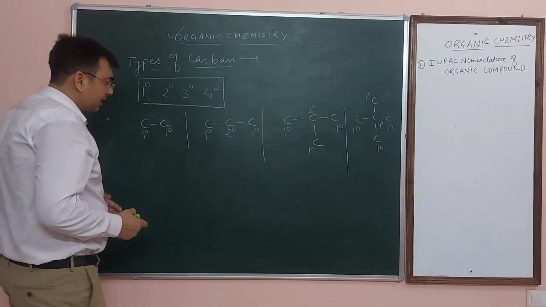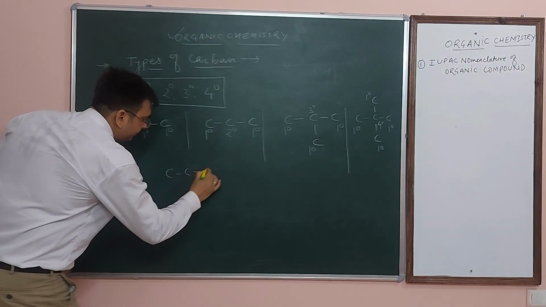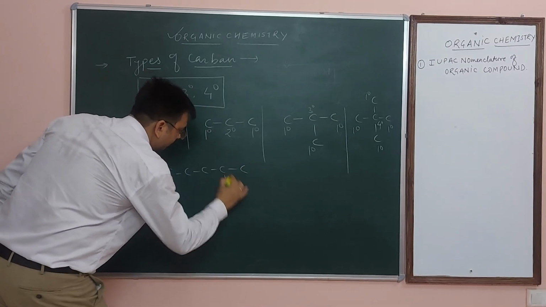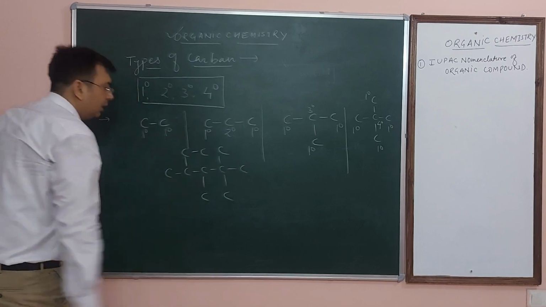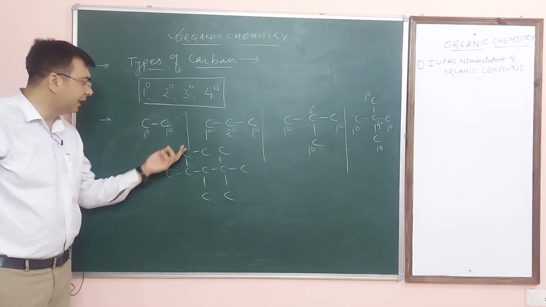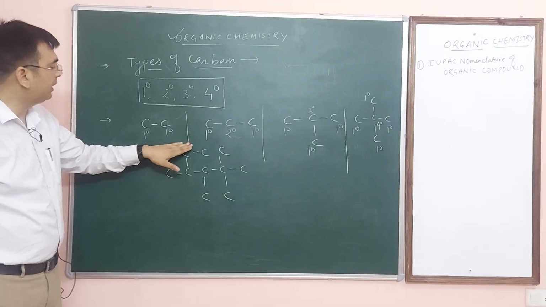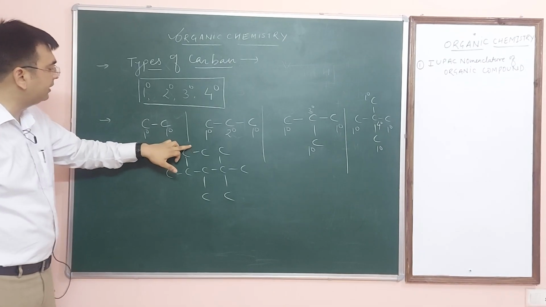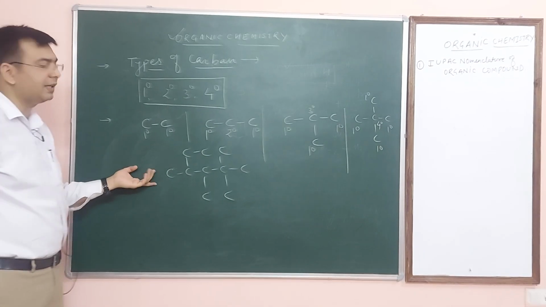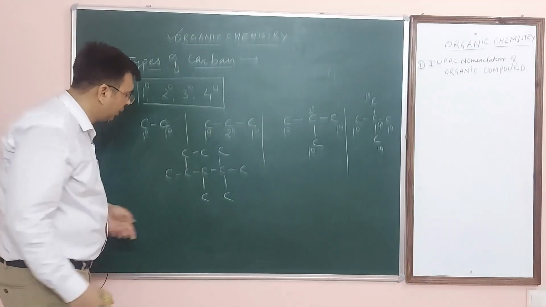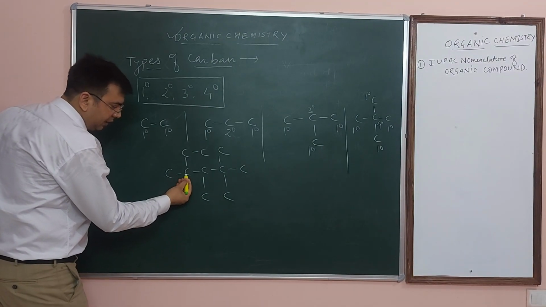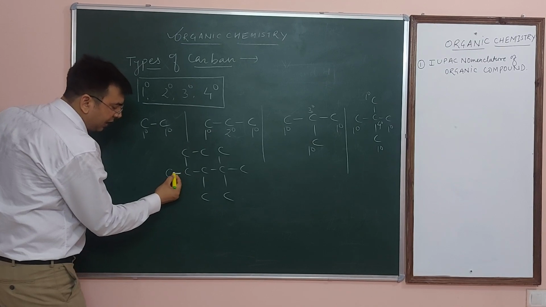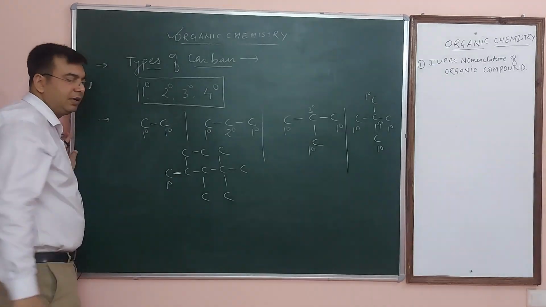Now I am going to one more example. You see that. Suppose this is an organic compound. If I ask you to find out the primary, secondary and tertiary carbon atoms in this compound, then how will we know that? This one is directly linked with this carbon only. It means it is directly linked with only one carbon. It means it is primary carbon atom.